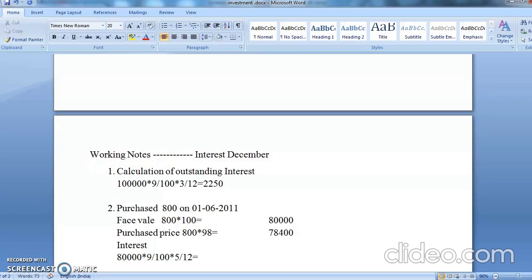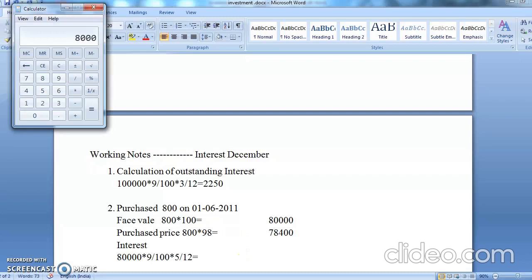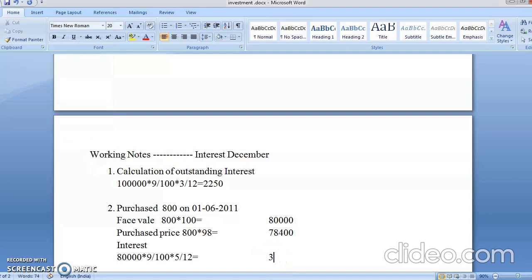Students, this is very important. If you understand this, then the chapter become very easy. Okay, now chalo, it is 80,000 into 9%, that comes to 7,200. So 7,200 divided by 12 multiply by 5. 5 months interest is due. So interest due is 3,000. What is the interest due? 3,000.